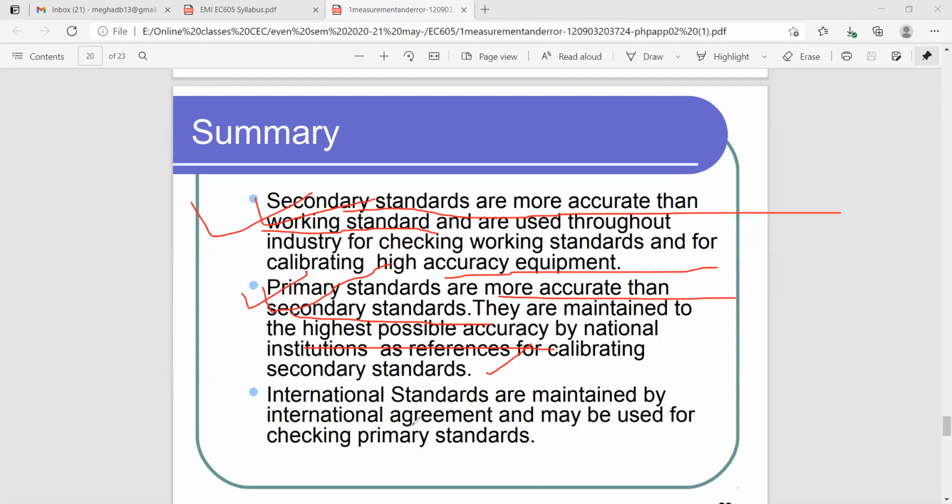And the third point is that international standards are maintained by international agreement and may be used for checking primary standards. Where an international standard can be used is also important to remember. So very objective type questions can come from this portion of the summary.